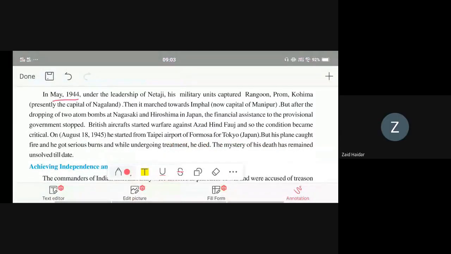In May 1944, under the leadership of Netaji, his military unit captured Rangoon, Prome, and Kohima, the present-day capital of Nagaland. Then it marched towards Imphal, now the capital of Manipur.